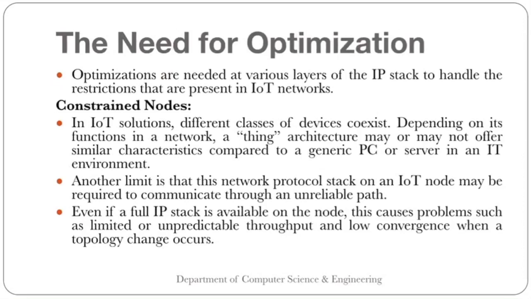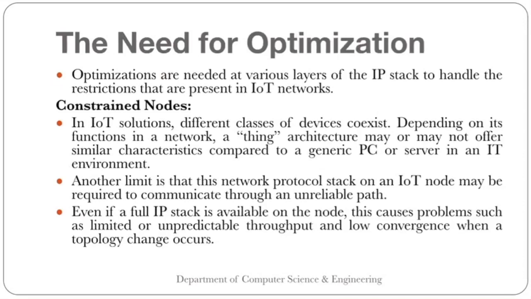The first one is constrained nodes. So constrainment, that is what we are saying, highly controlled. In an IoT solution, different classes of devices coexist. Depending on the function in the network, a thing's architecture may or may not offer similar characteristics compared to a generic PC or server in an IT environment.